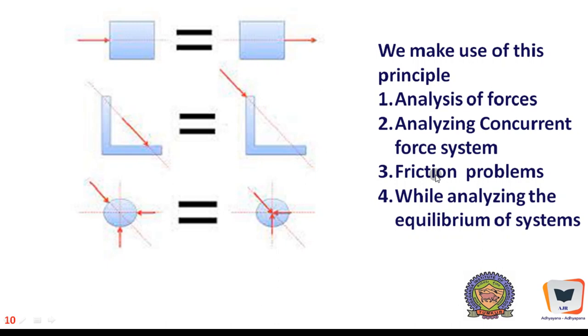So the principle of transmissibility is of great help when we analyze force systems, particularly concurrent force systems, and in friction problems we will make use of this principle largely, and while analyzing the equilibrium of systems we will make use of this principle. And as we go on tutorial after tutorial, we will be really able to understand how exactly the principle of transmissibility will be pressed into service.